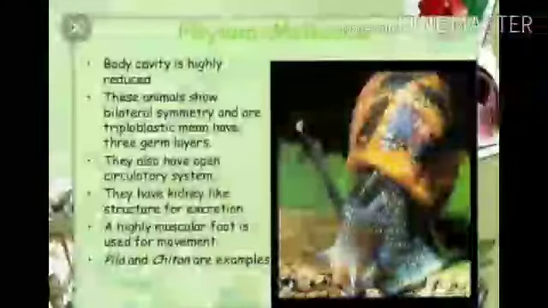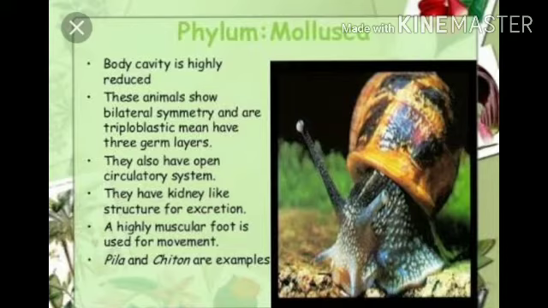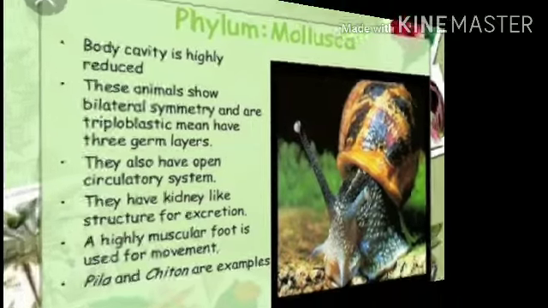Phylum Mollusca. In the animals of this group, there is bilateral symmetry. The coelomic cavity is reduced. There is little segmentation. They have an open circulatory system and kidney-like organs for excretion. There is a foot that is used for moving around. Examples are snails and mussels.